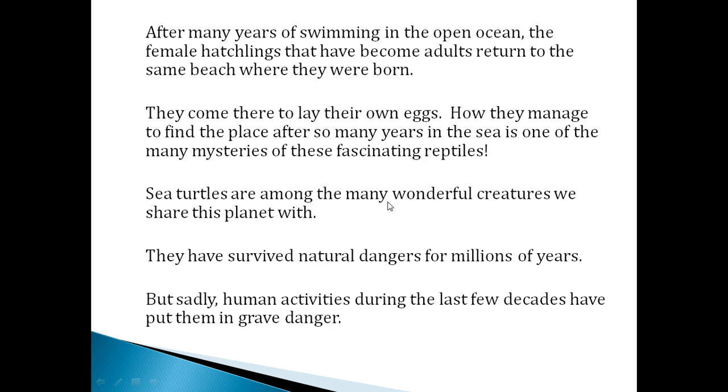Sea turtles are among the many wonderful creatures we share this planet with, isn't it? Among all the creatures, sea turtles are considered a wonderful creature on our planet. They have survived natural dangers for millions of years, but sadly, human activities during the last few decades have put them in grave danger. Why? Because people have a lot of plastic in their hands, and they throw it into the ocean. Definitely it creates a bad danger to the sea turtle as well as other animals inside the sea.